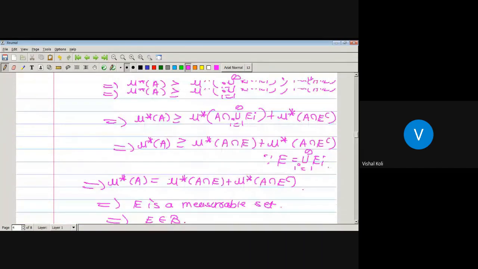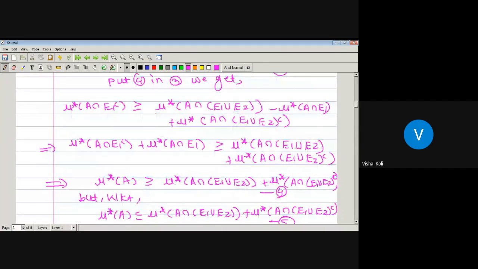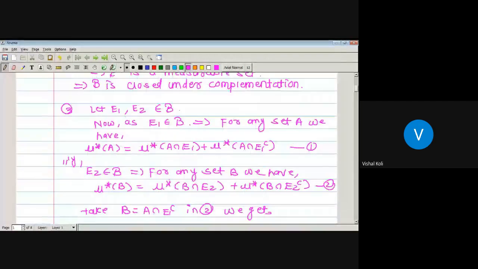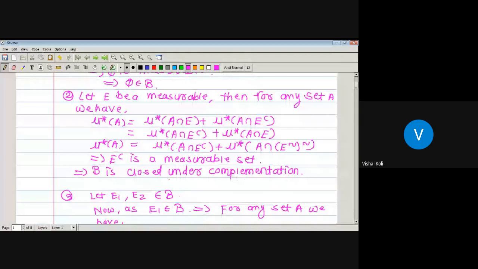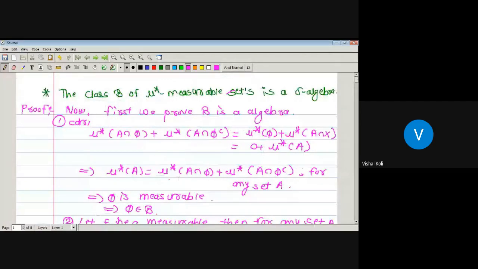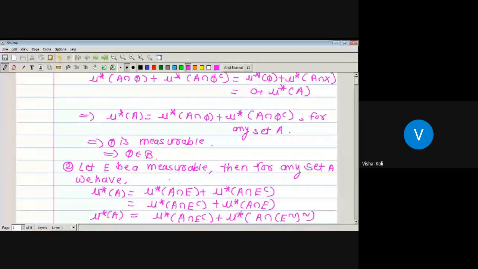So here we have to prove that curly B, which is a collection of mu star measurable sets, is a sigma algebra. That is, we have to prove that it is closed under complementation, countable union, and phi is a member of curly B. As phi is a measurable set, phi must be a member of curly B, since curly B is a collection of measurable sets. If we take E to be any measurable set, we know that its complement must be measurable. Then E complement must be a member of curly B.